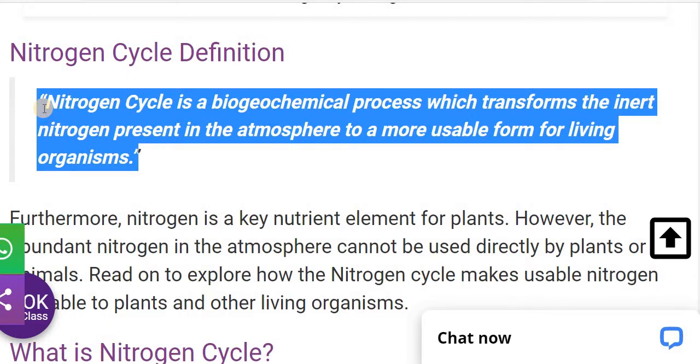So some organisms are able to fix the nitrogen, and that nitrogen is then used by the plants, and after that it is usable for all the living organisms. So the nitrogen cycle definition, we can say, is that the nitrogen cycle is the biogeochemical process which transforms the inert nitrogen present in the atmosphere to a more usable form for living organisms.